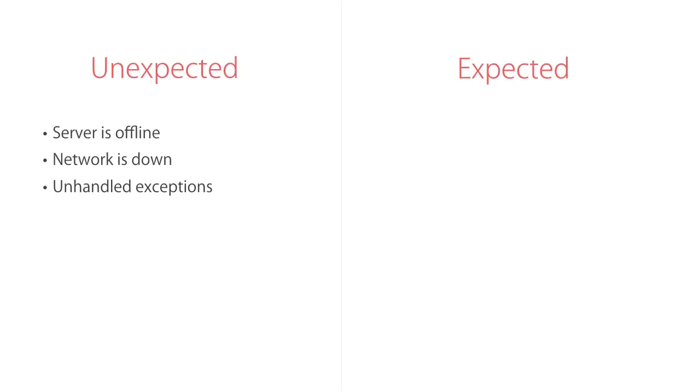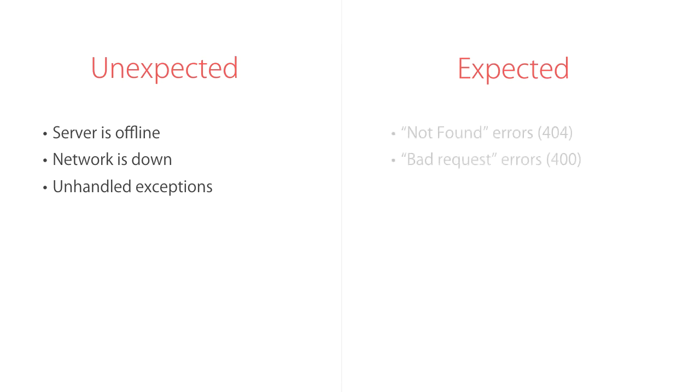Another type of unexpected error is when we have unhandled exceptions in our API. So the server is up and running, the network is fine, we call the server, but because of a bug, that call fails and we get an unhandled exception. So these are all unexpected errors. Now let's take a look at expected errors.